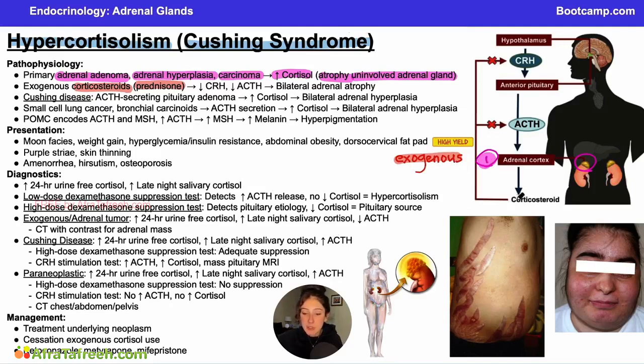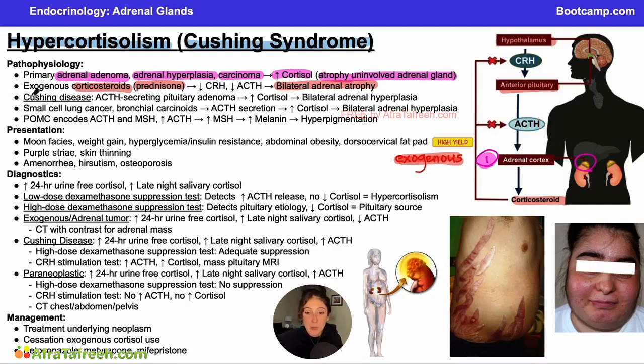Because we're going to have this increase in corticosteroid, again, we are going to see increased negative feedback on your pituitary and on your hypothalamus, so you are going to get widely decreased levels of ACTH and CRH. Because you are having this decrease in levels, you are again going to see that adrenal atrophy. But an important distinguishing factor here is you will see bilateral adrenal atrophy. And that makes sense, right? It's not that just one of your adrenal glands is over-secreting cortisol. In this case, it is that we have an exogenous source of cortisol. So both of your adrenal glands, which are controlled by this pathway appropriately, are going to be secreting less cortisol since you're already getting it from outside the body.